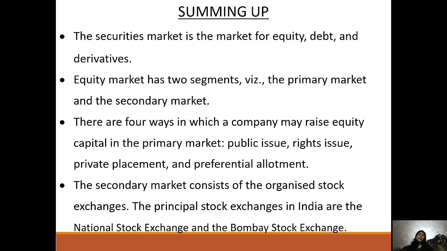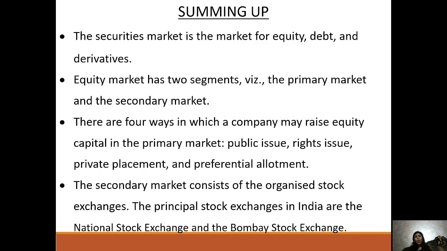So finally, the summary. First we discussed that the security market is a market of equity, debt and derivatives. The equity market has two segments, the primary market and the secondary market. The primary market is the new issue market, like an IPO launch, and the secondary market is the stock market. Under that, two huge names are there, BSE and NSE. There are four ways in which a company may raise equity capital in the primary market: public issue, rights issue, private placement and preferential allotment.